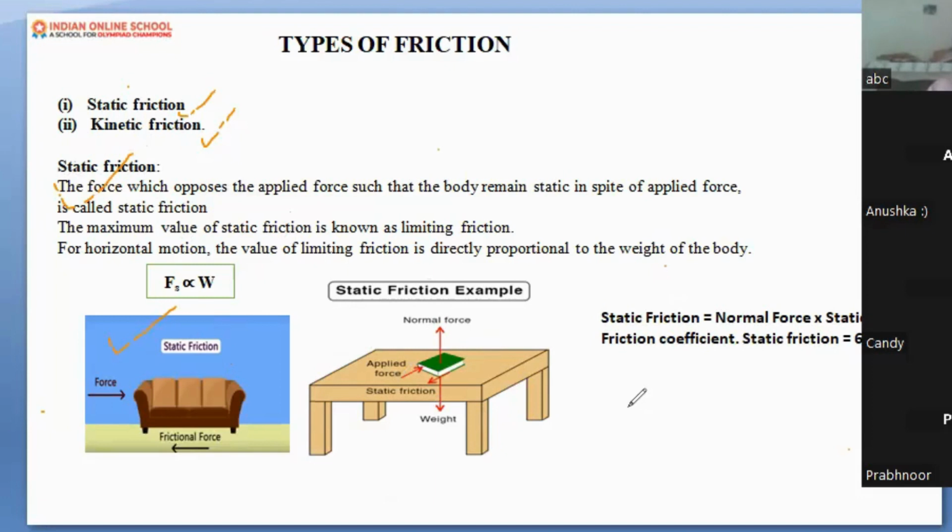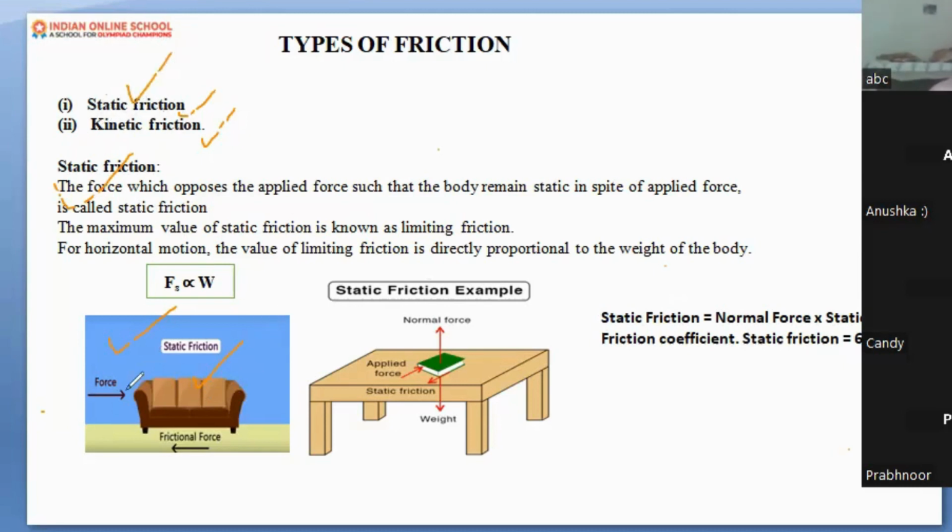You have a couch in a living room and you try to move it with all your might, with all your force, with all your energy, but you are not able to move it a little bit. It is not moving even a little. Why so? Because the weight of the couch is too heavy. The mass of the couch is too heavy, you can say. Okay, so do remember, here comes the first type of friction, that is static.